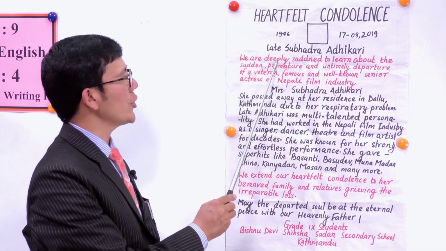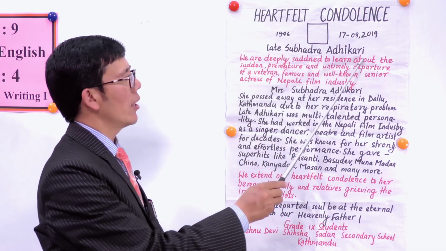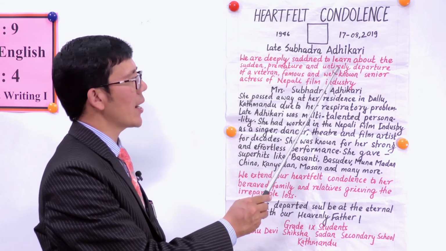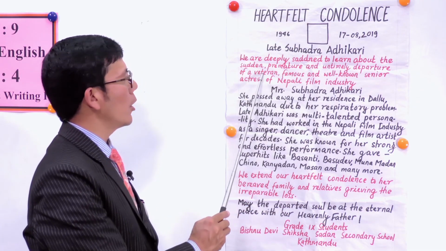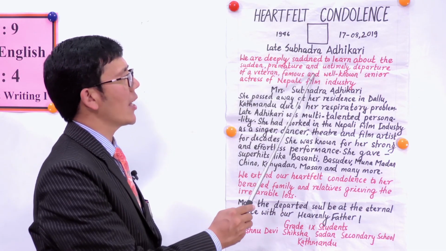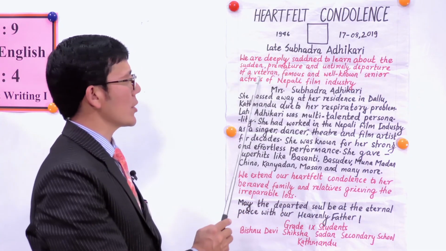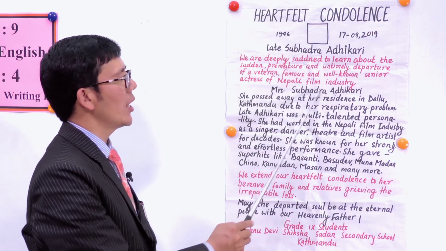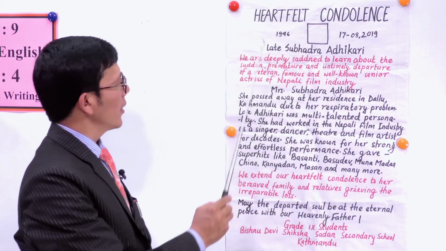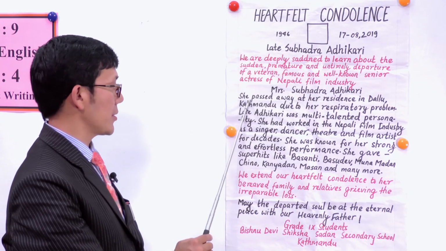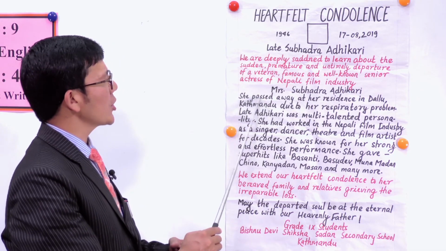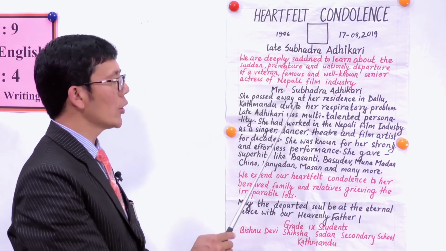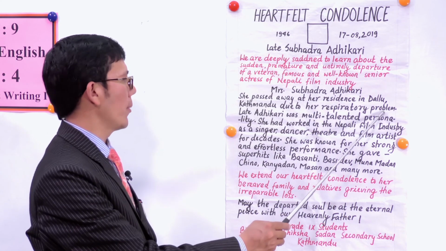We are deeply saddened to learn about the sudden, premature and untimely departure of a veteran, famous and well-known senior actress of Nepali film industry, Mrs. Subhadra Adhikari. Okay. Now you begin with another step. She passed away at her residence in Dallu, Kathmandu due to her respiratory problem.